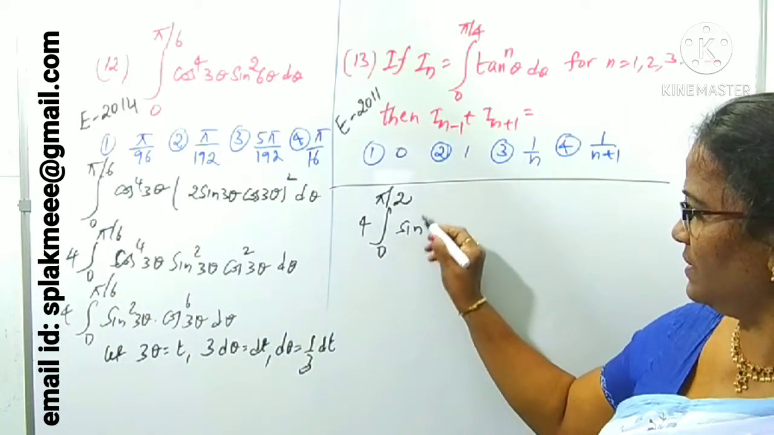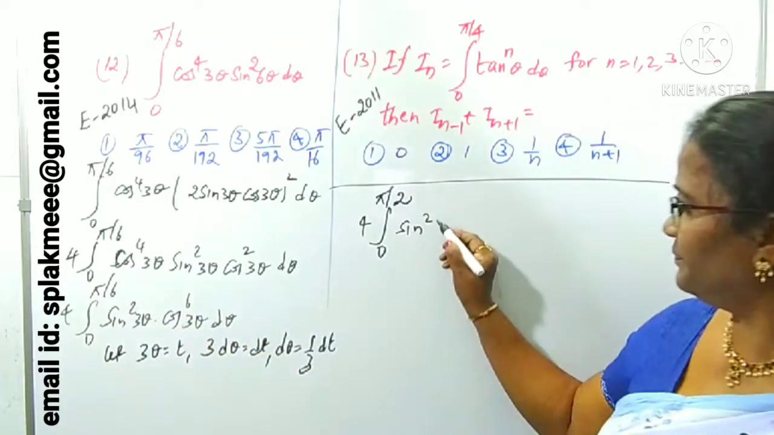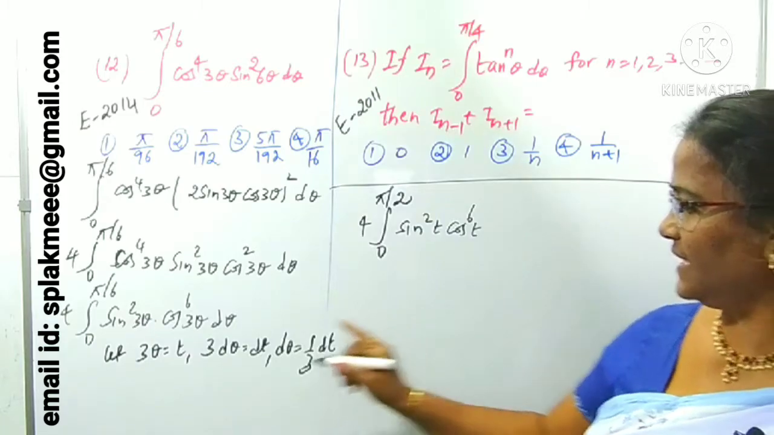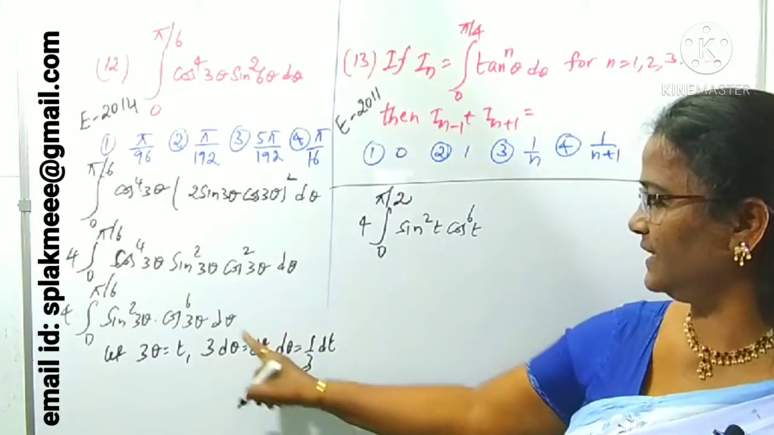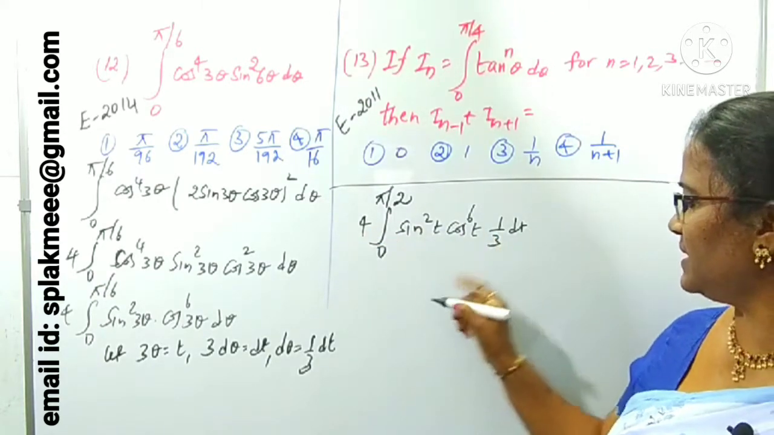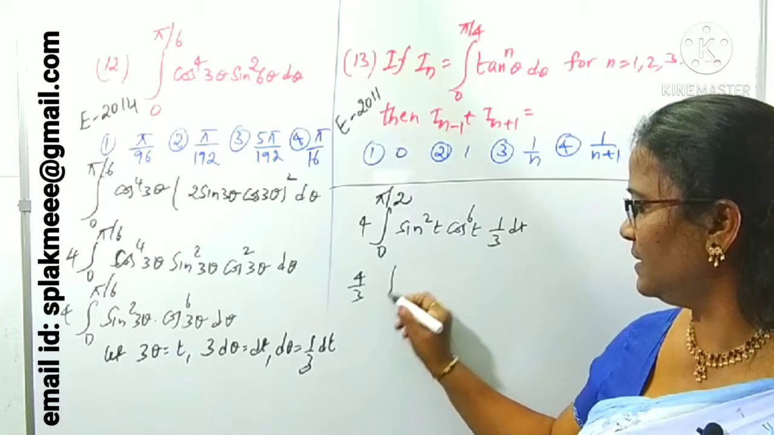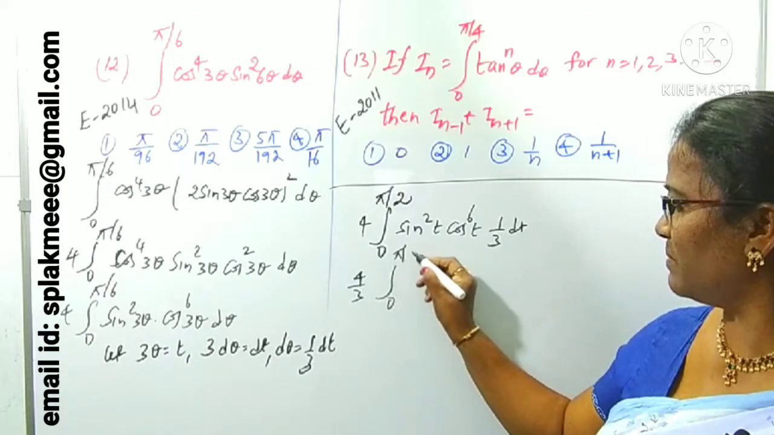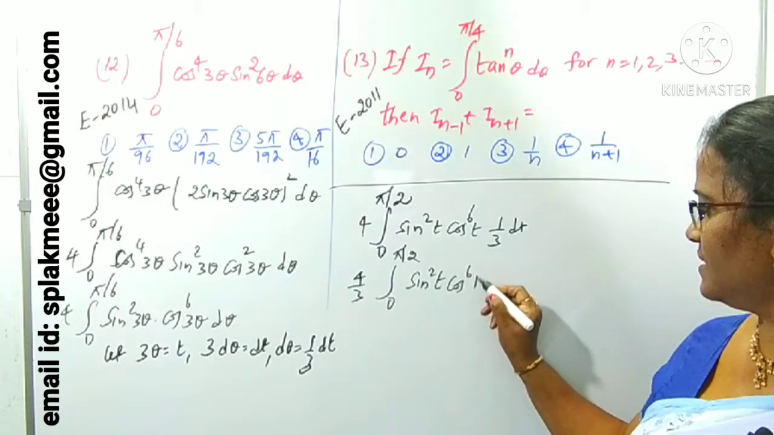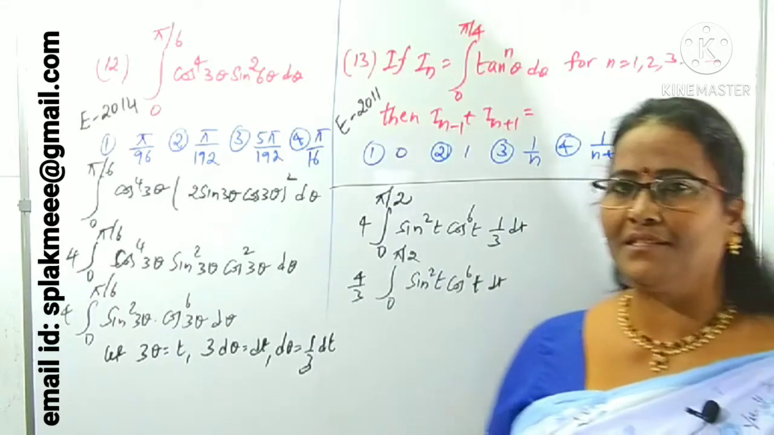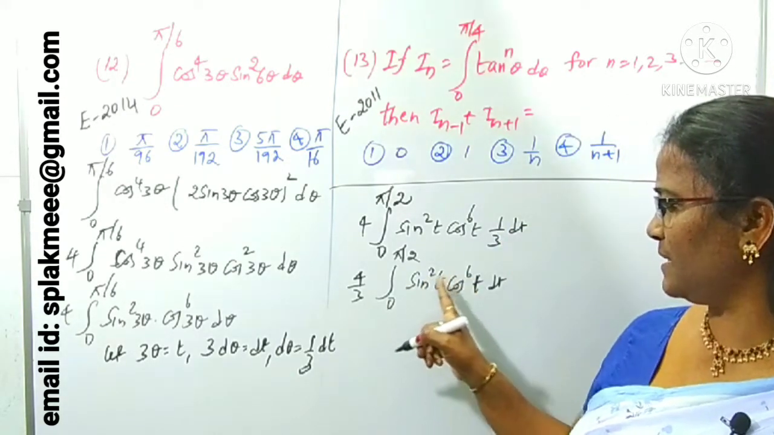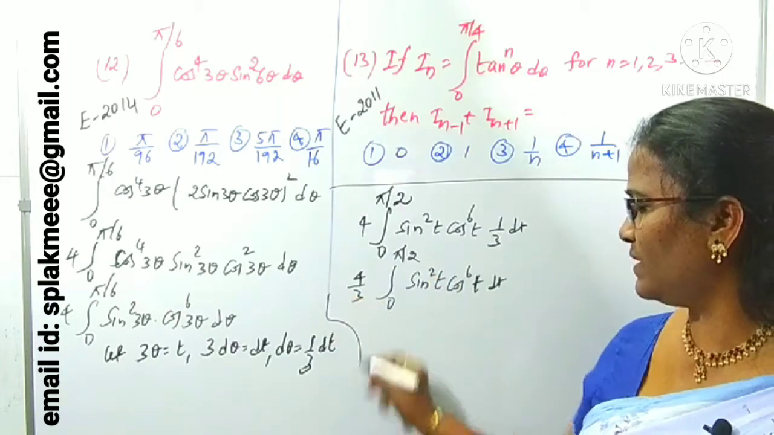And sin^2 3θ becomes sin^2 t, cos^6 3θ becomes cos^6 t, and dθ is 1/3 dt. Right? 4 is there, 1/3 is there, that is constant, 4/3. Now 0 to π/2, sin^2 t cos^6 t dt. Yes, it is clearly in the form of I(m,n). n is 6, m is 2. So according to the formula, what is the I(m,n) formula?